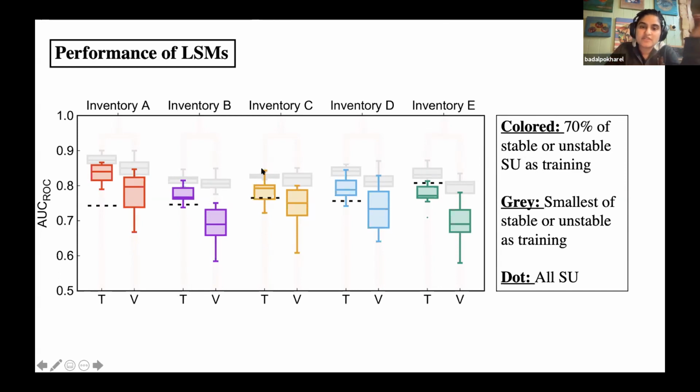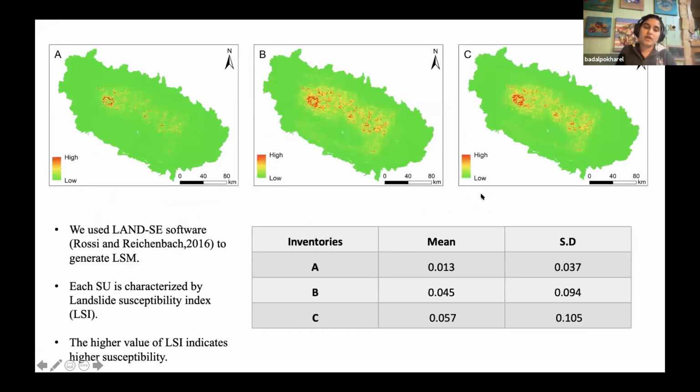So it doesn't even mean that with a greater number of landslides you may have greater efficiency. So that doesn't fit there. When we look at the gray part, gray is the smallest stable or unstable set as training. Again, inventory A has the highest value. And when we see the dotted part, inventory E, which is the smallest of all the inventories, has the highest performance result. The dotted one is where we take all the landslides as the training sample. We do not sample it as 70 or 30. So this is how inconsistent our results were.